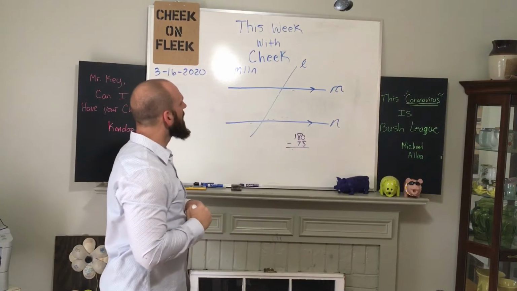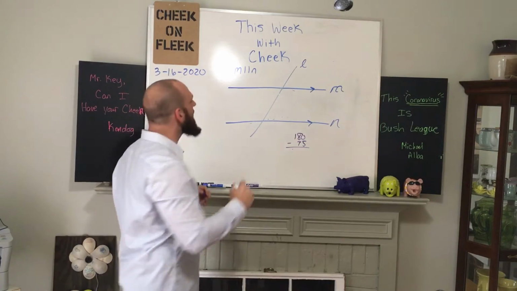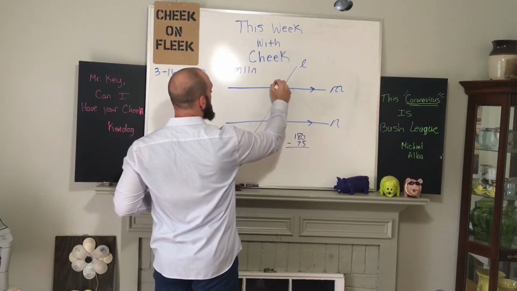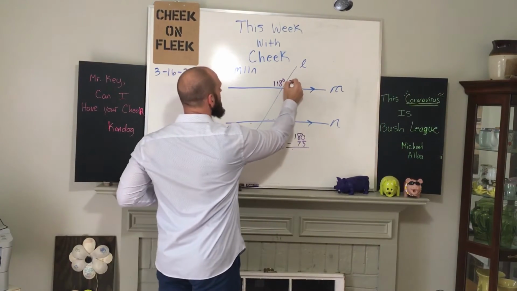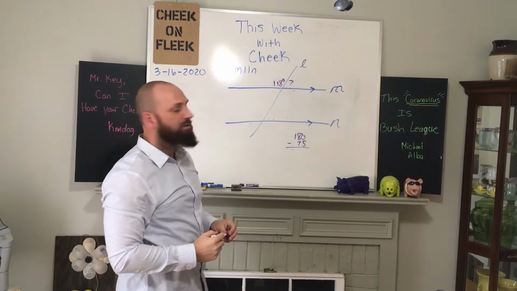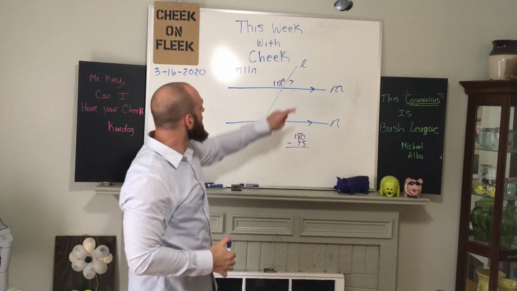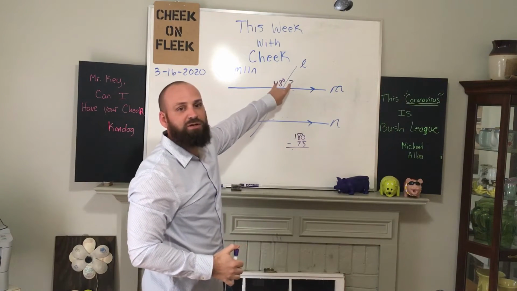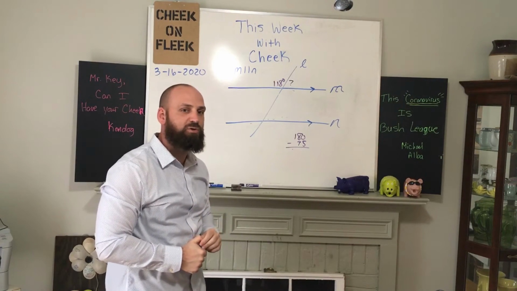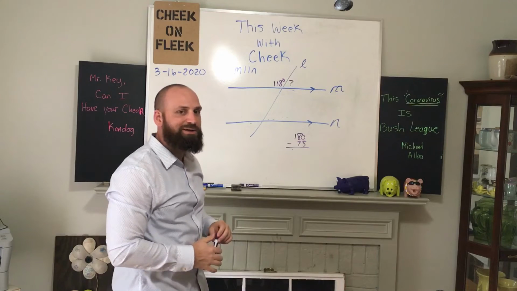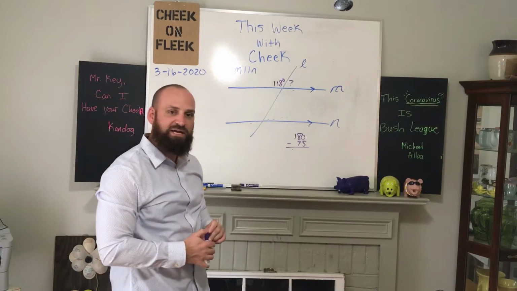All right, so let's say that we have this angle measure and it's 118 degrees. How am I going to find this missing angle measure? Well, this is a linear pair. These two angle measures are adjacent to one another, and so that means they are supplementary. They add up to 180 degrees.